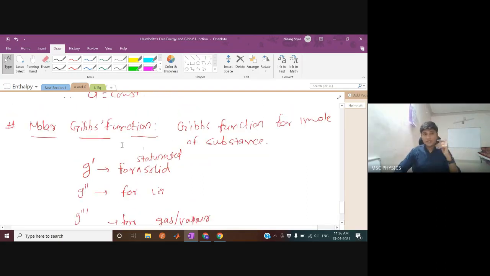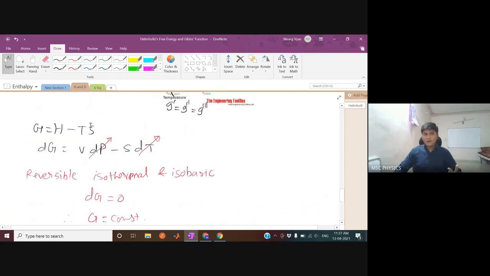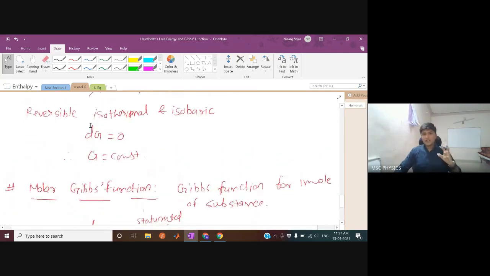If you do an MSc in physics, you are going to use the Gibbs function, and even if you do it in chemistry, you are going to use this Gibbs function. So just pay attention. Just understand what it means. It means that it is useful for this. So what does it mean actually?